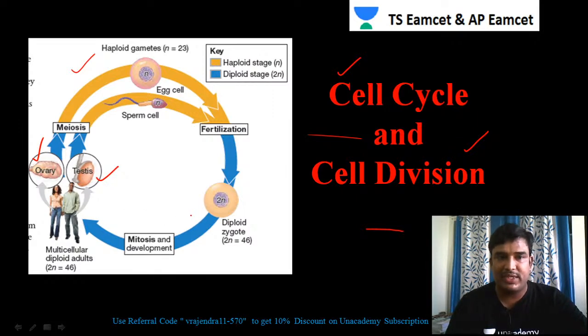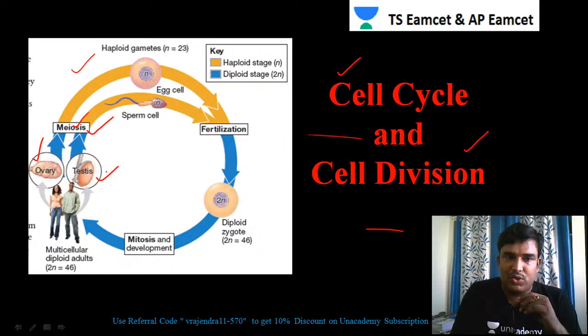From the testis, through a process called gametogenesis, gametes are produced, and the formation of gametes takes place through the process called meiosis. So this clearly tells that today's topic is meiosis. In the last class we were discussing mitosis in part 1. In today's class we'll discuss meiosis.